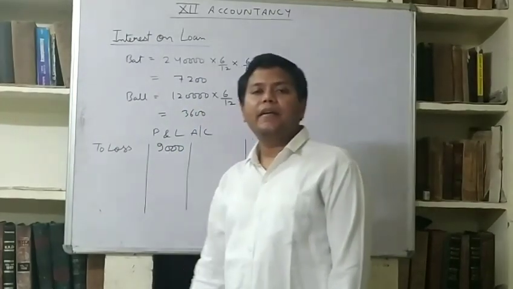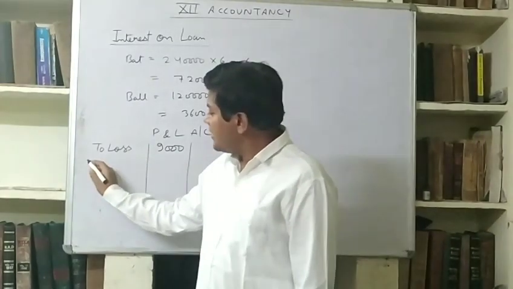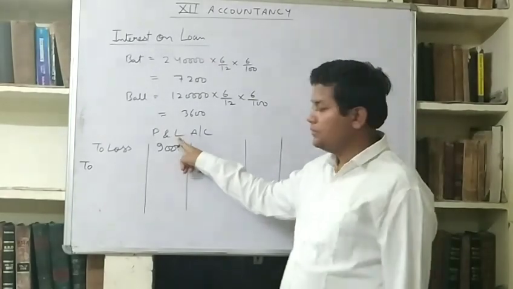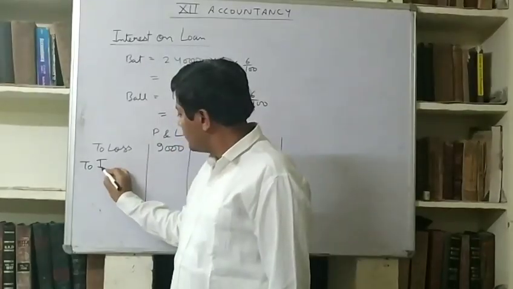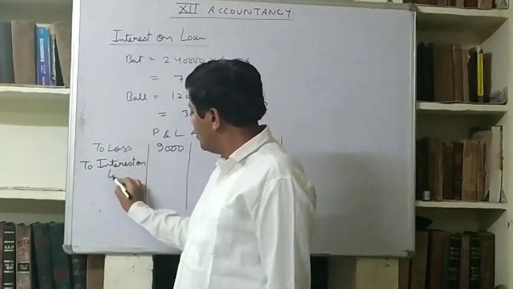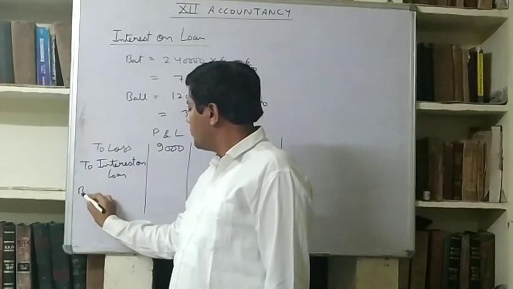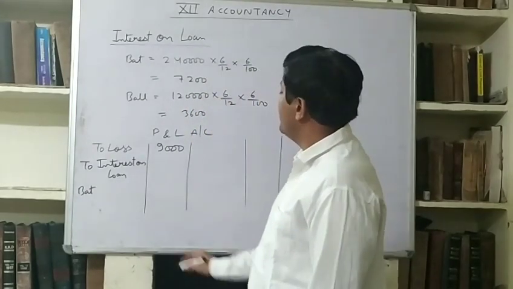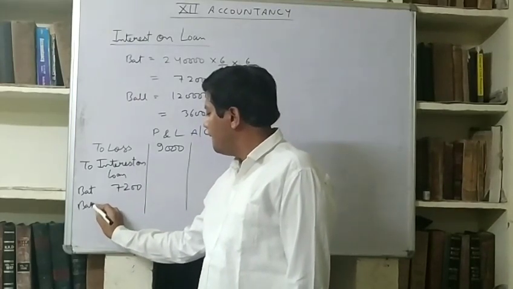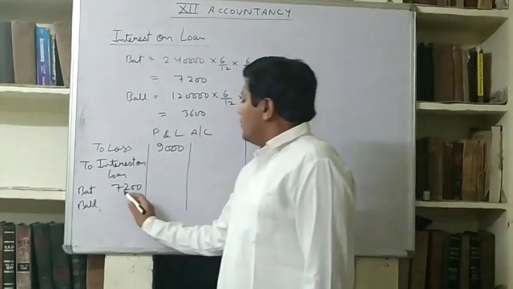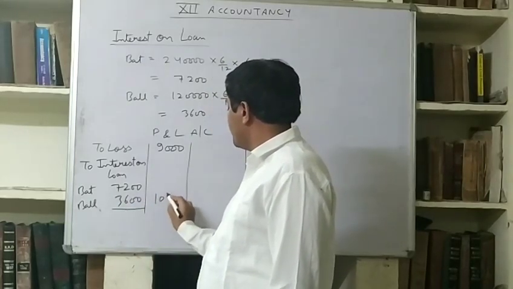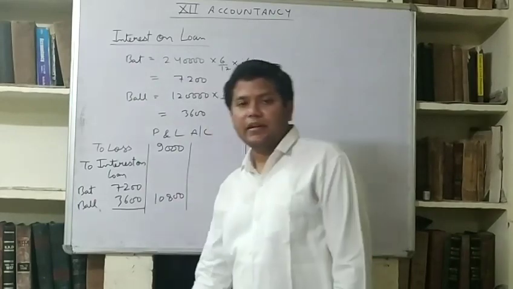Now we will provide interest on loan to partners. Expenses are debited. You know, expenses are debited to P&L account. To interest on loan, Bat 7,200 and Ball 3,600, total 10,800.